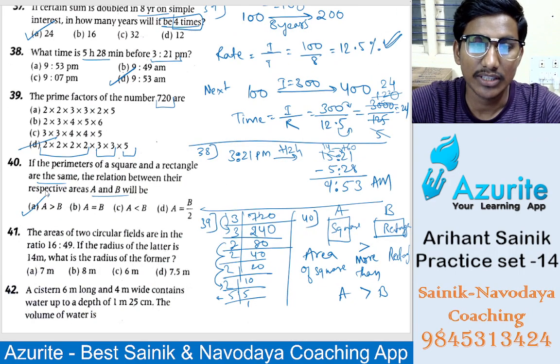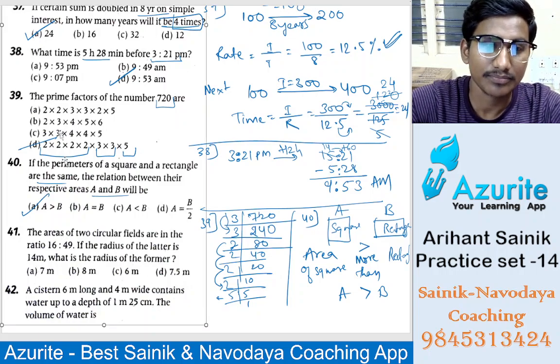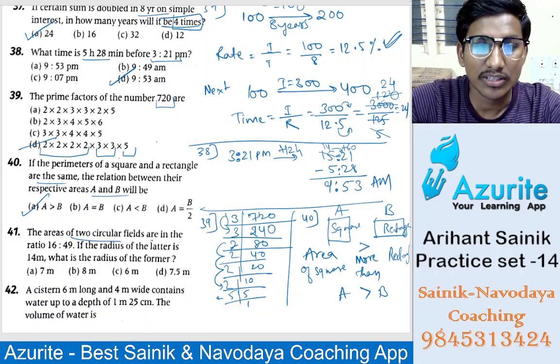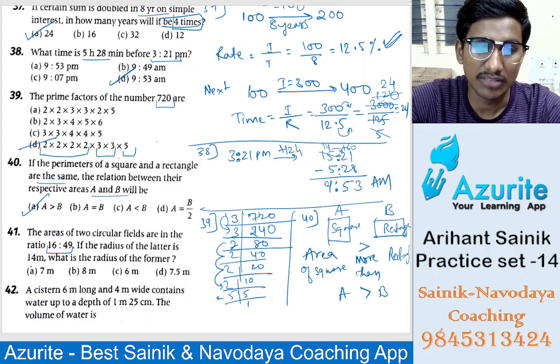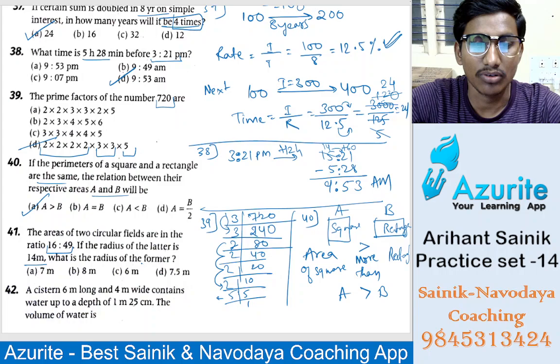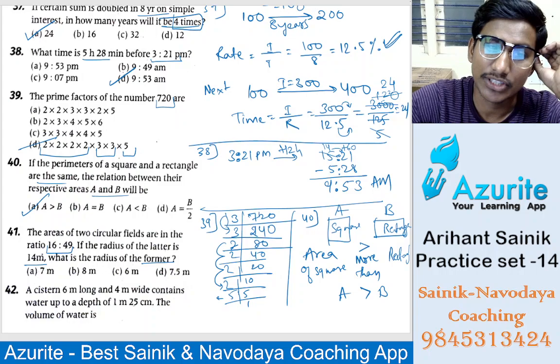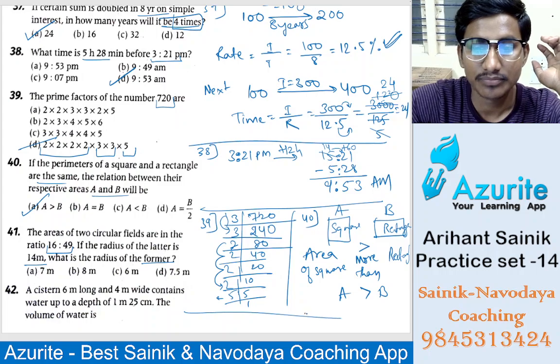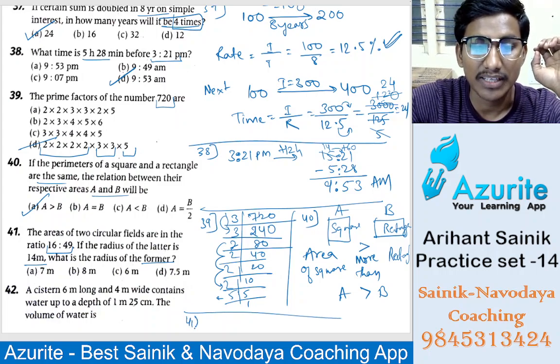Okay, now let's do next, that is 41. The area of two circular fields are in the ratio 16:49. If the radius of the latter is 14 meter, what is the radius of the former? So we know area is pi r square.